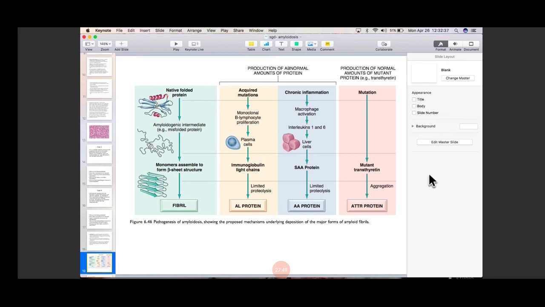Okay, another important question: what is the other name of amyloidosis? Yes, anybody, you can type. What is the other name of amyloidosis? Yes, anybody? I'm waiting for your answers. What is the other name for amyloidosis? It is not given in your book. If anybody has read it from another book?